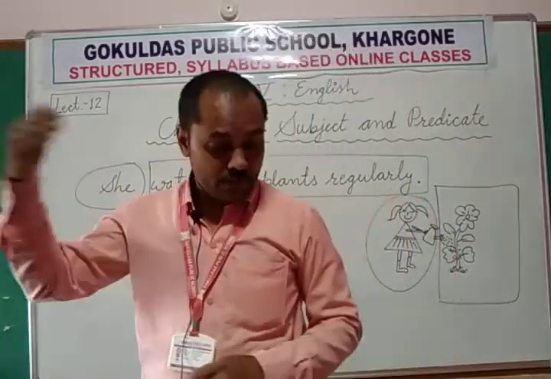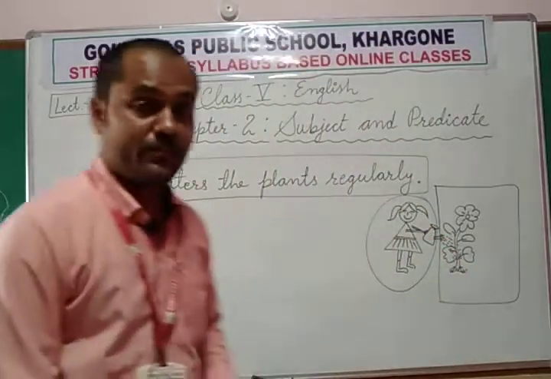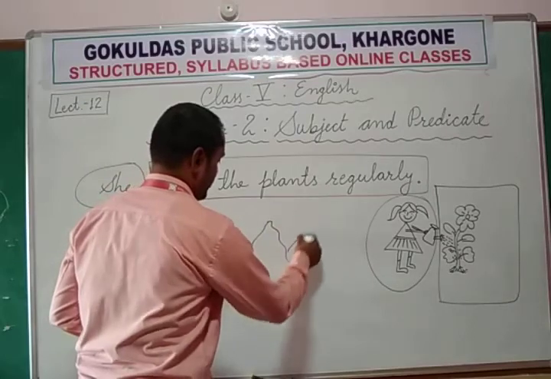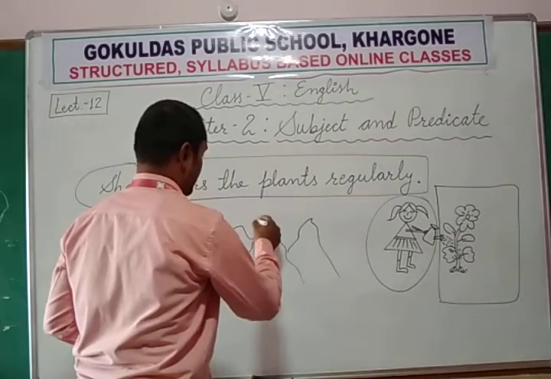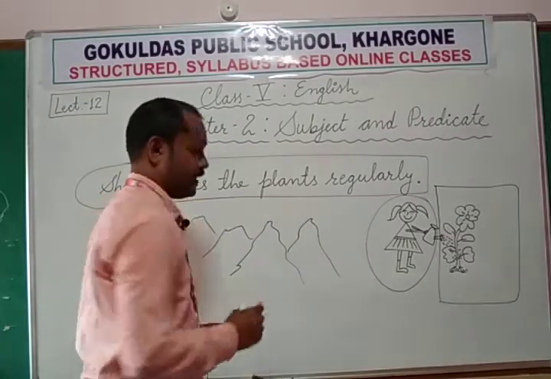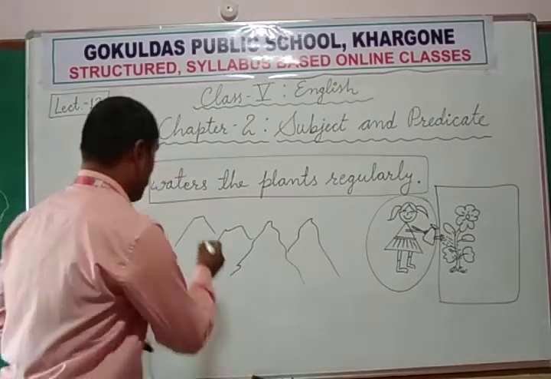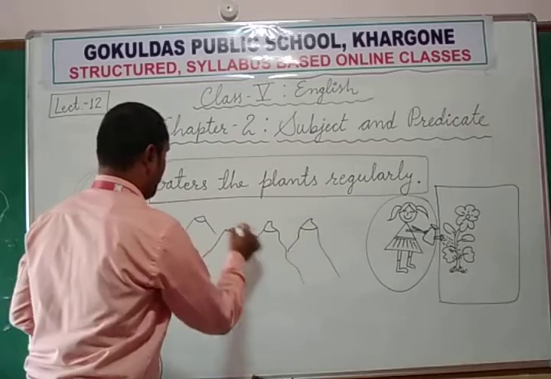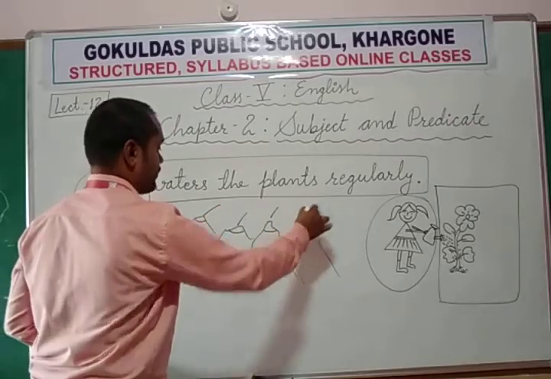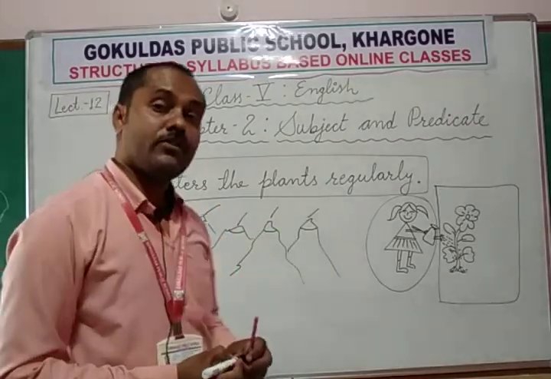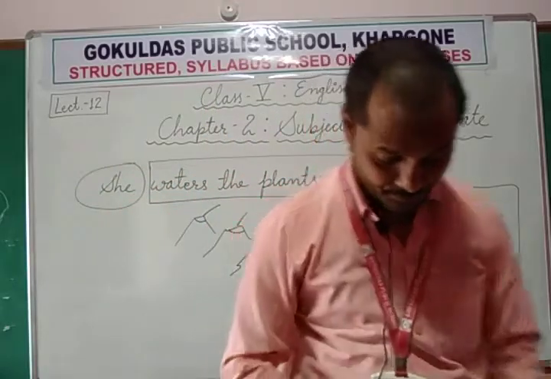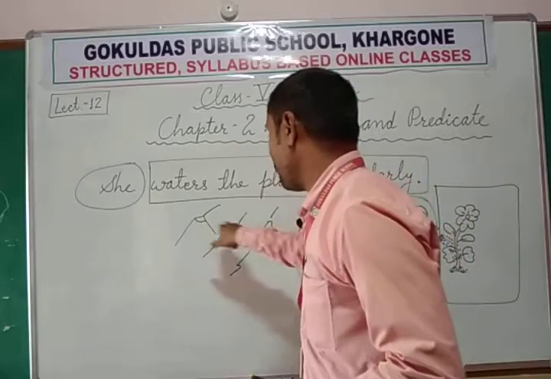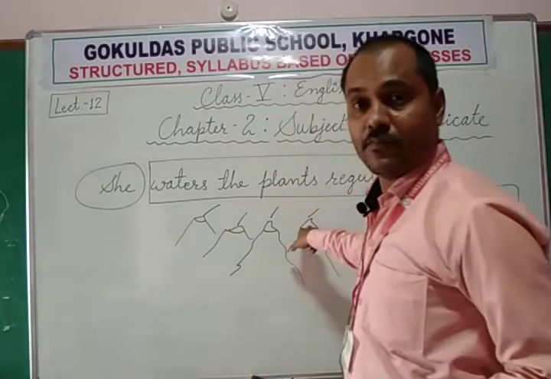The tops of the mountains. Have you seen mountains? Mountain ranges, just like the Himalayas. So what are we talking about? These tops, top points. We are talking only about the tops of the mountains.